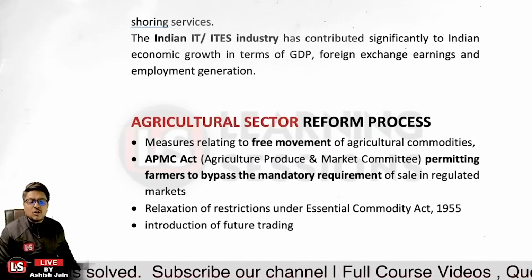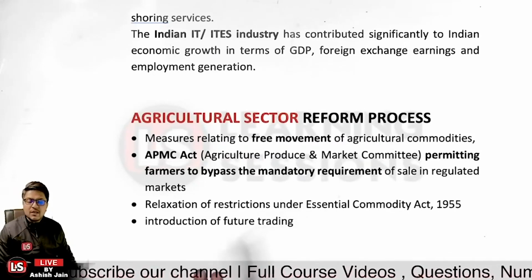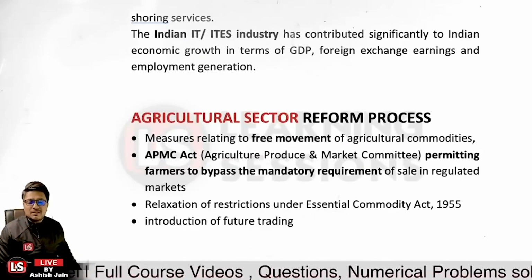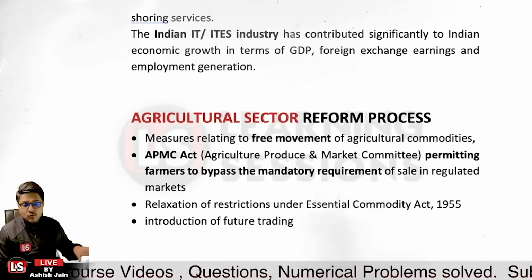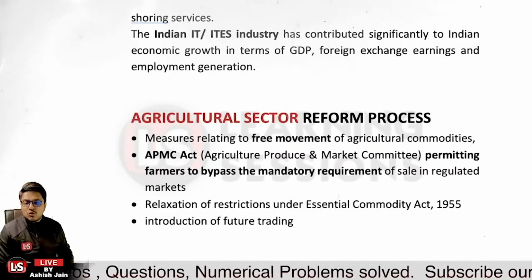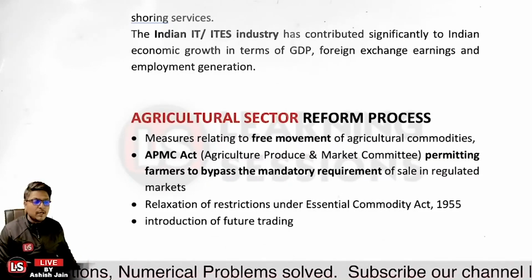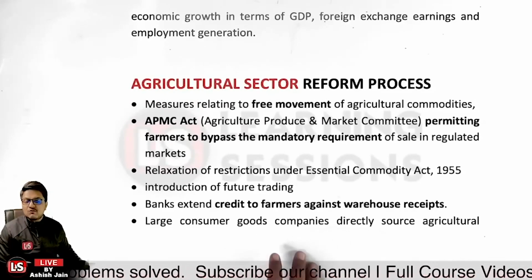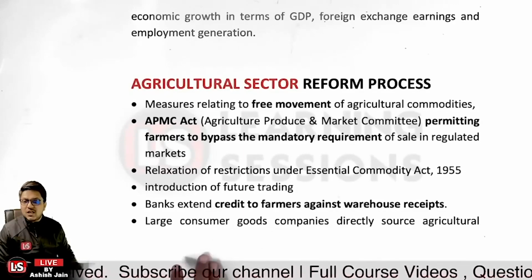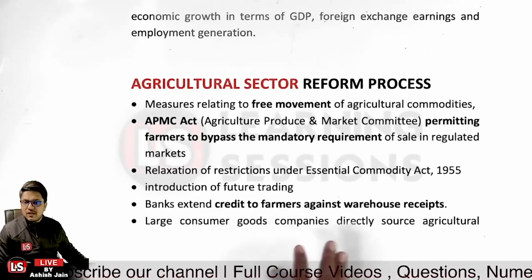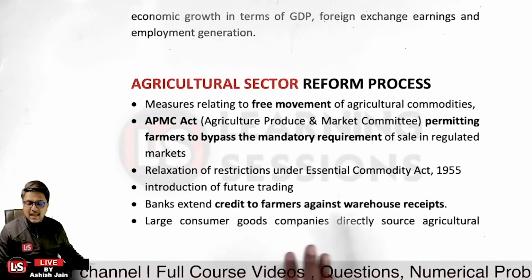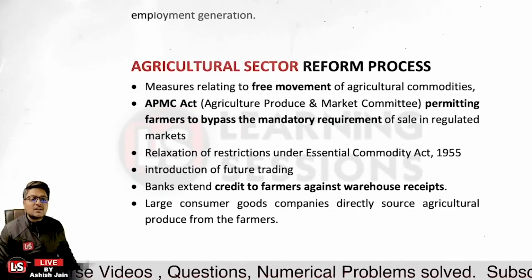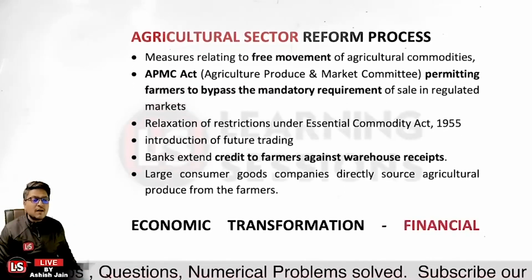And for the introduction of future trading, we have already learned about different derivatives such as futures and options. Now they can trade commodities in future trading also. Futures can be used for speculation purposes and also to get the best prices for their produce itself. Further, banks extend credit to farmers against warehouse receipts. Previously, this service was not available, but now banks create a charge or pledge on the warehouse receipts, and based upon that, credit is advanced. Okay, and large consumer goods companies directly source agriculture produce from the farmers itself.